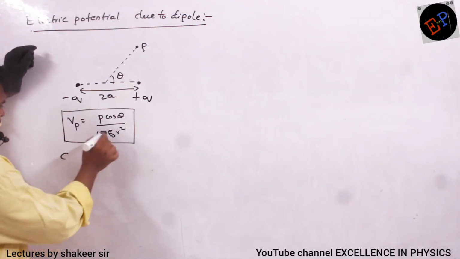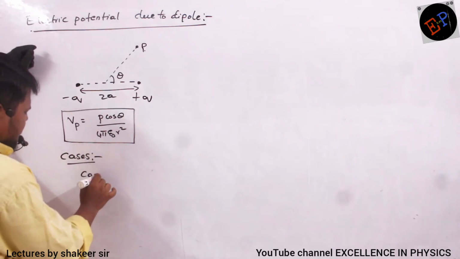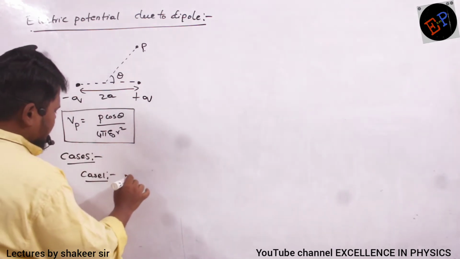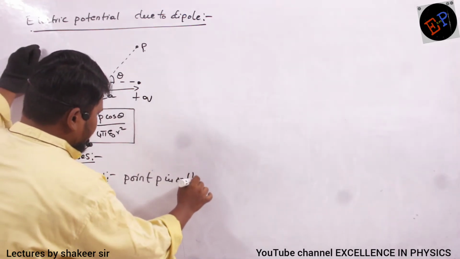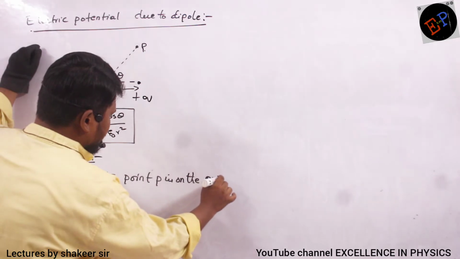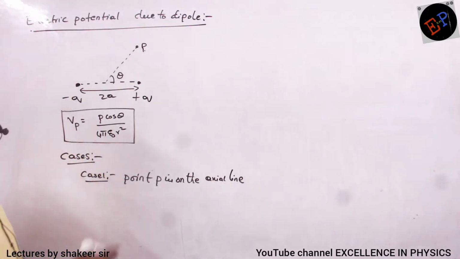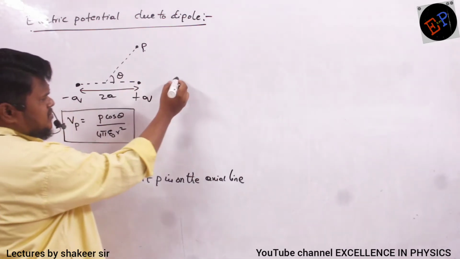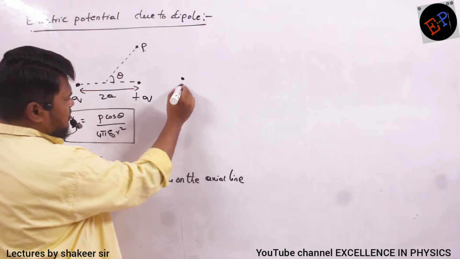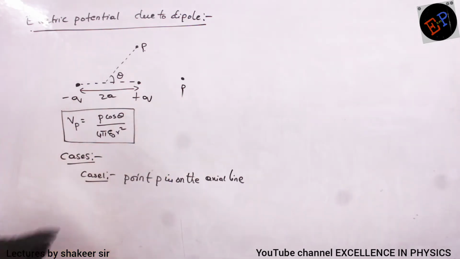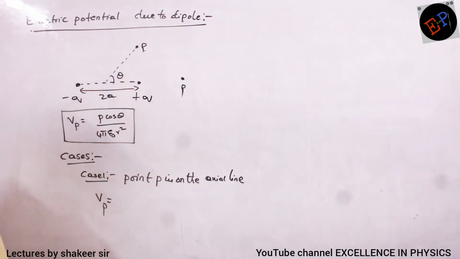Now, by using this relation, we will study some cases. Case number 1 is when point P is on the axial line. It means this point P is present somewhere here on the axial line. Consider this is point P. Now, how can I calculate the potential at point P?